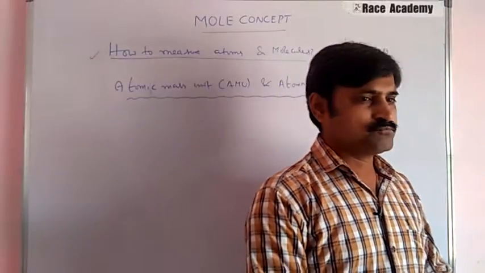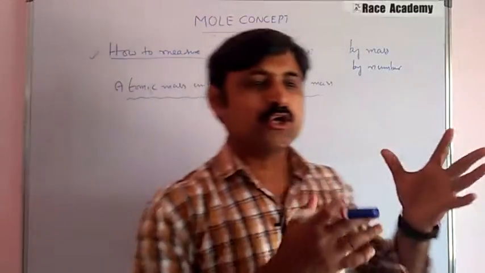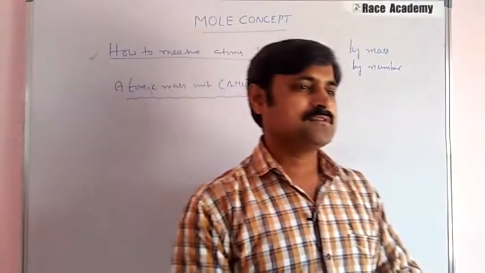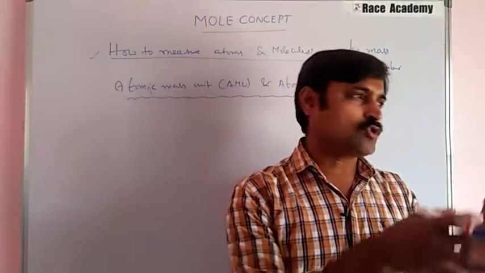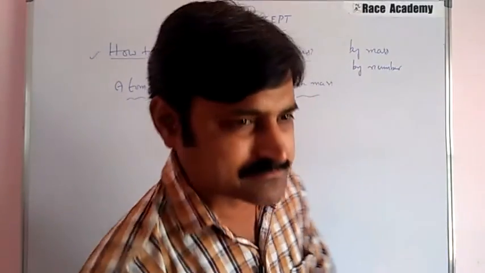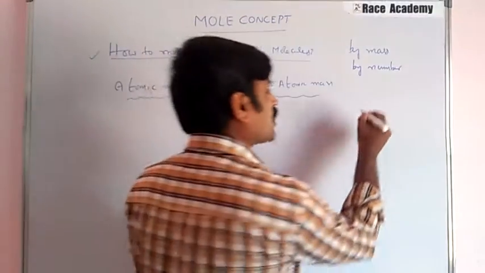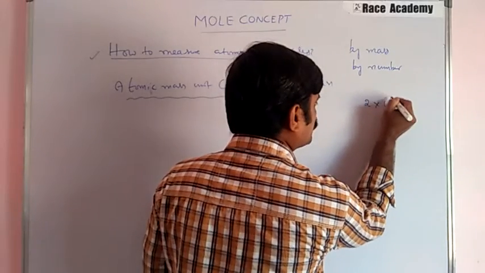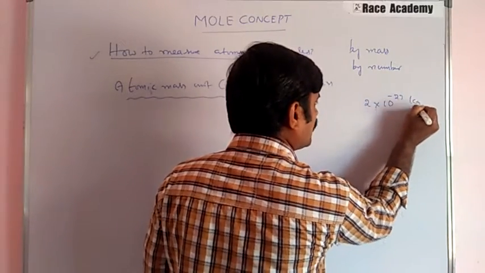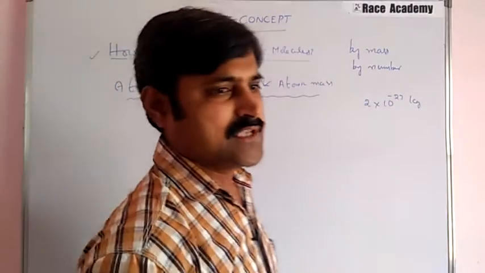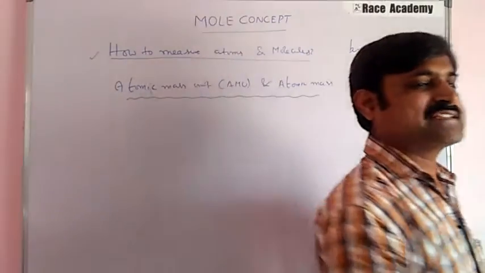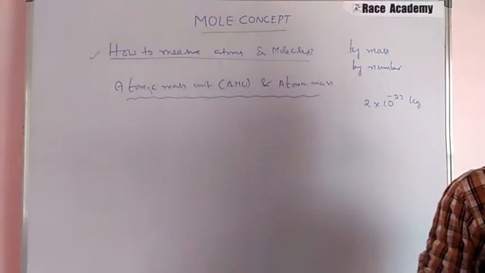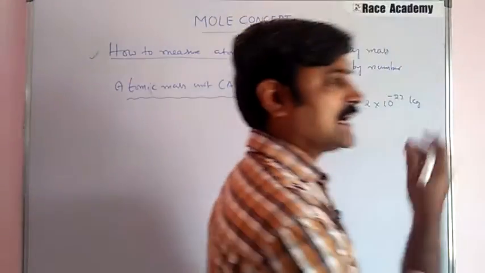Remember, atoms and molecules are too small. It is inconvenient to count the mass of each carbon atom. Actually, the mass of each carbon atom is 2 into 10 to the power of minus 23 kilograms. Instead, chemists have chosen a standard of their own that we call the atomic mass unit.